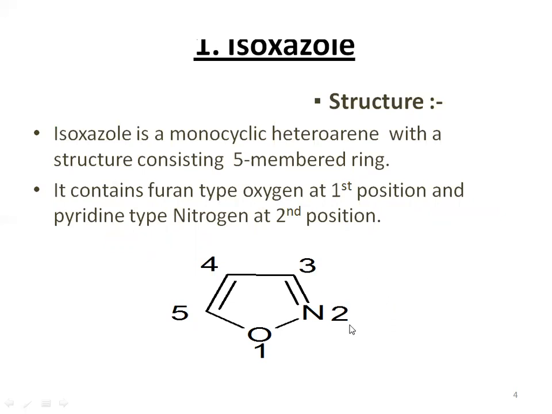It contains a furan type of oxygen at one position. As we all know, furan is a five-membered cyclic ring with only one heteroatom, oxygen, at the first position. And in pyridine, there is a nitrogen atom at the second position. So it is nothing but the structure of isoxazole.